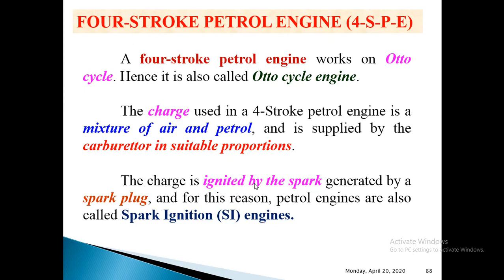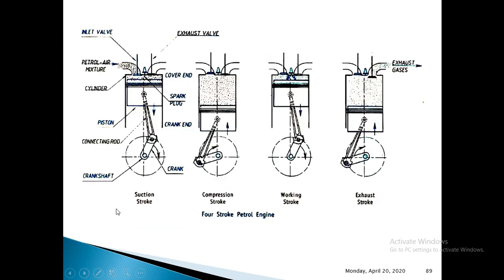Next, let us see the working principle of the 4-stroke petrol engine. As the name suggests, we have 4 different strokes here. You can see which are the 4 different strokes in this 4-stroke spark ignition engine.